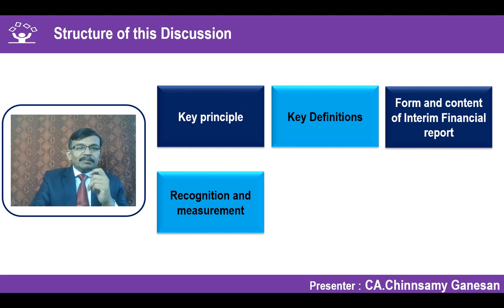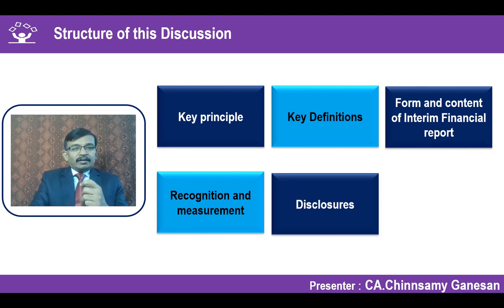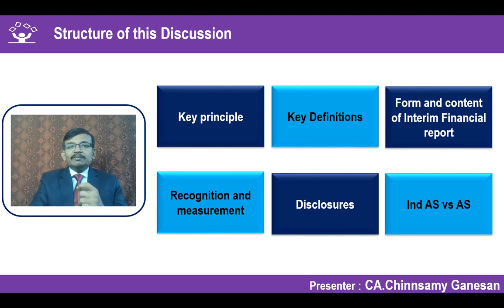What should be the recognition and measurement principles? Whether this standard gives specific guidance, or the standard says to go back to the respective standards and apply the principles there, and only for specific instances you come back here. So what is the prescription given in this standard? We will discuss. And what are the important disclosures which have to be included as part of the interim financial statement? Also we will have. And we will also try to make a simple comparison between AS 25 interim financial reporting and Ind AS 34 interim financial reporting.